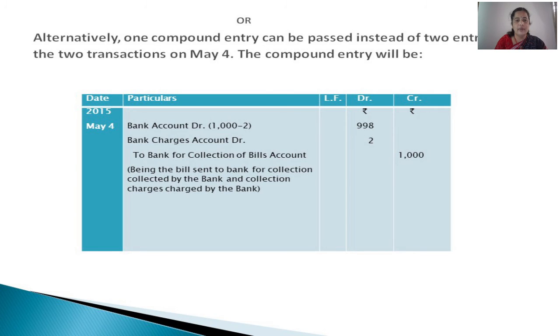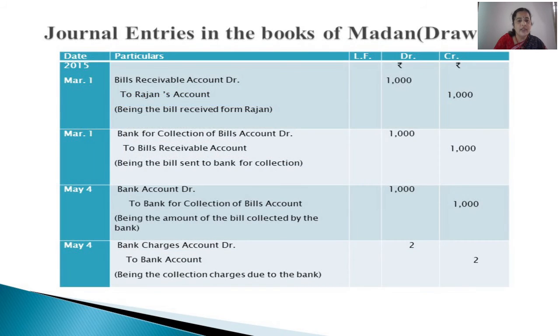See here, this particular entry reads as bank account debited, bank charges account debited to bank for collection of bills account. So this is nothing other than passing a journal entry to give effect to two transactions. What are those two transactions? The third and the fourth.